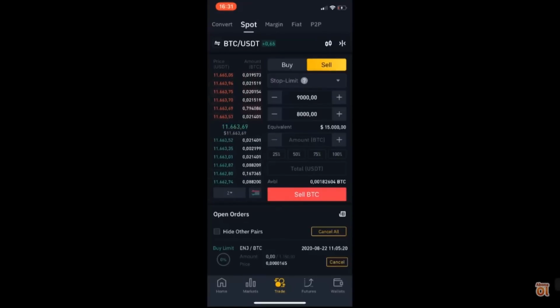For example, it happened $3,000. In this case, we can set a stop limit order for reducing or limiting our loss, our damage. Okay, I clicked half, and if I click sell BTC, my order will go to the system.